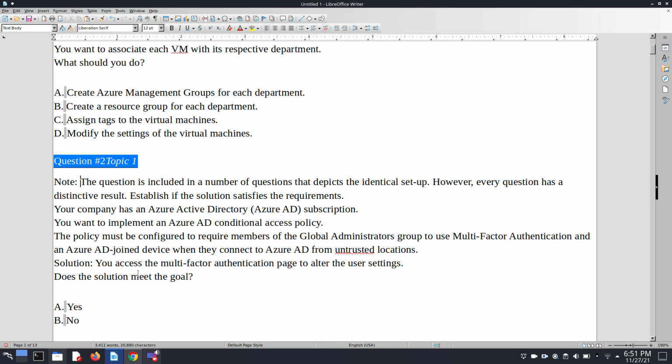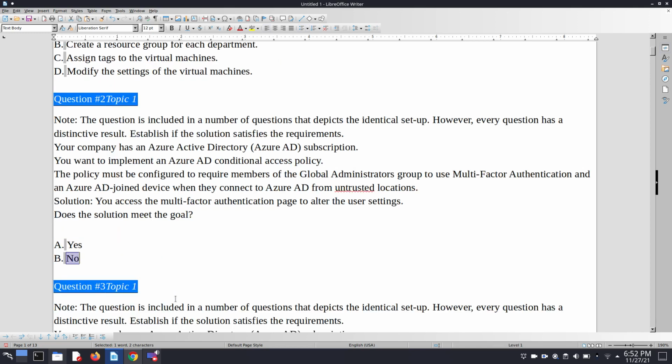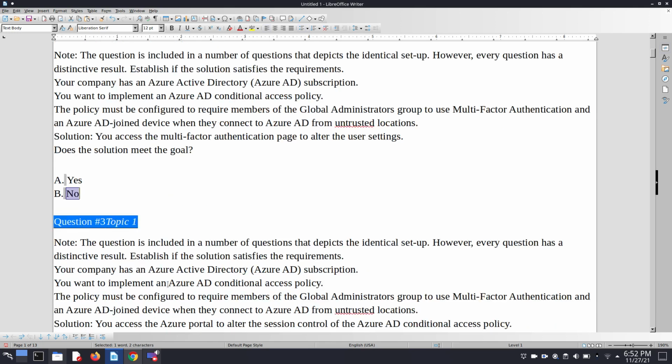The solution given is you access the MFA page to alter the user settings. Does this solution meet the goal? The answer is no. Why no? Because this is not able to solve this problem. Okay, let's move on to the next question.